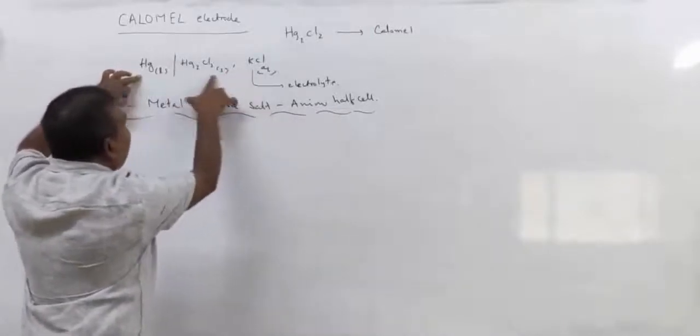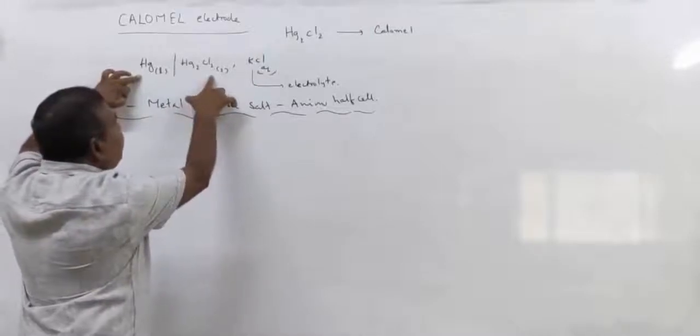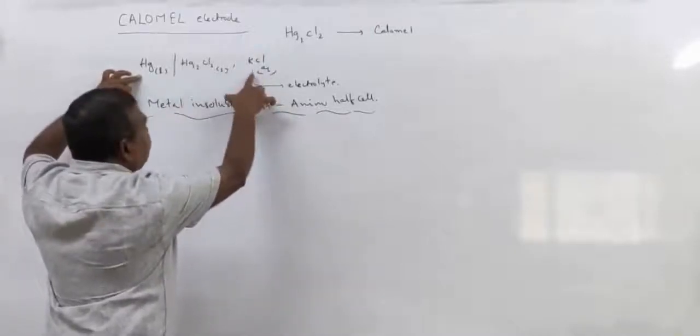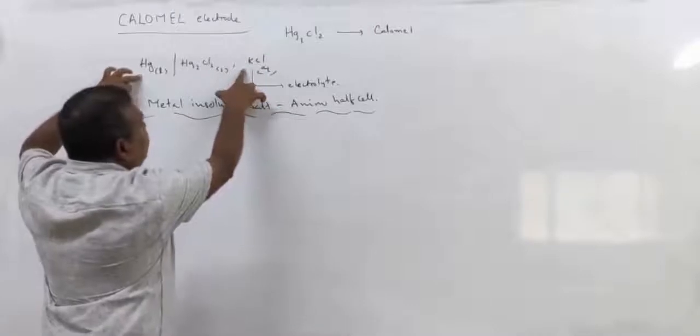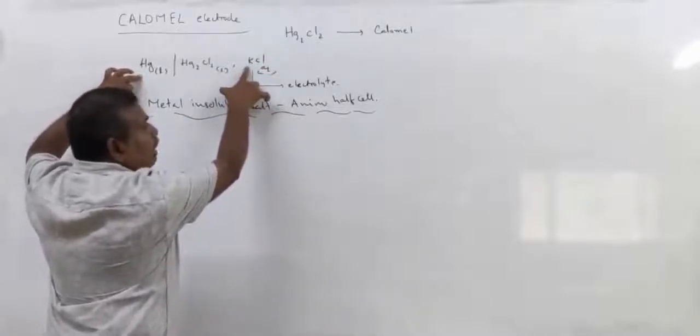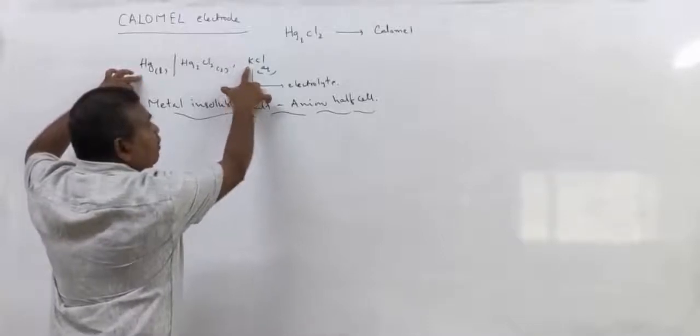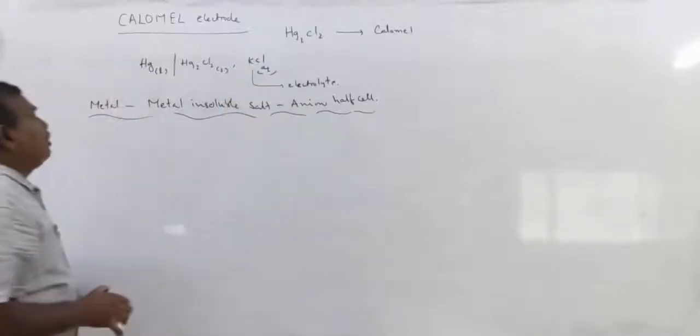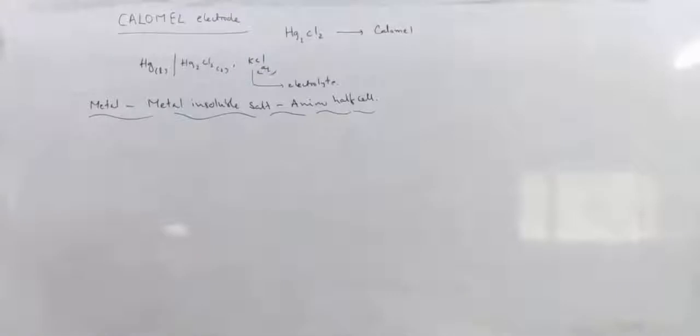What is the anion present in Hg2Cl2? Cl minus. Therefore, we took a chloride salt. It must be a strong electrolyte. So it comes under metal, insoluble salt, anion half cell.